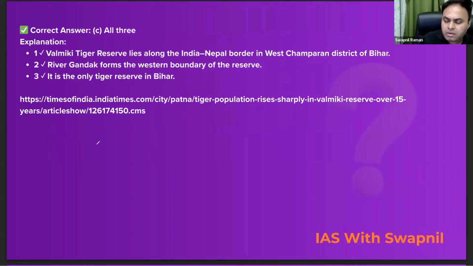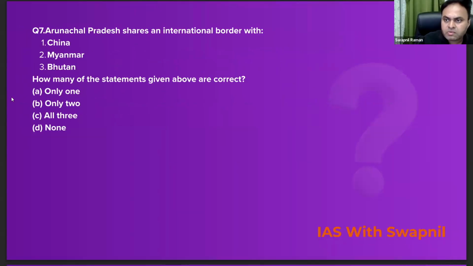So there is a sharp increase in the number of tigers in the Valmiki Tiger Reserve. Now let's move on to the next question.